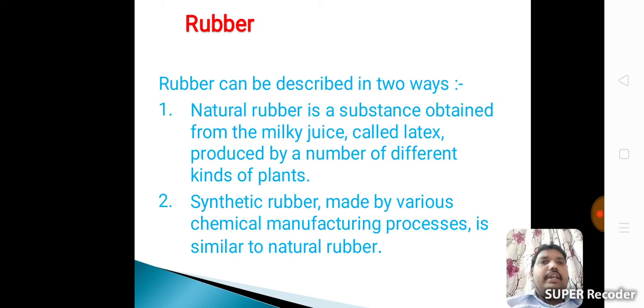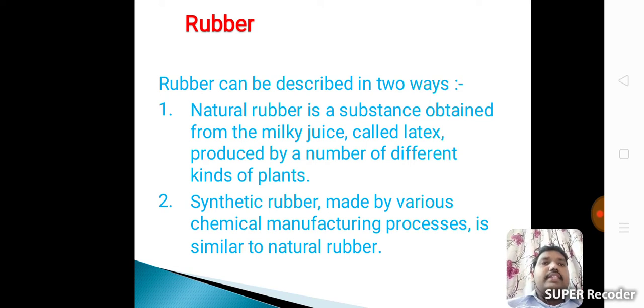Rubber can be described in two ways. One is natural rubber, another one is synthetic rubber. Natural rubber is a substance obtained from the milky juice called latex, produced by a number of different kinds of plants.